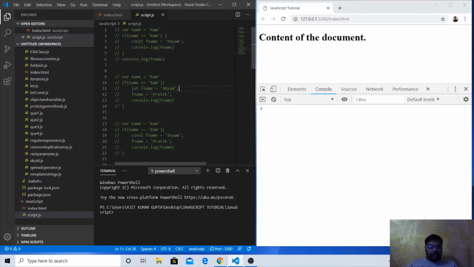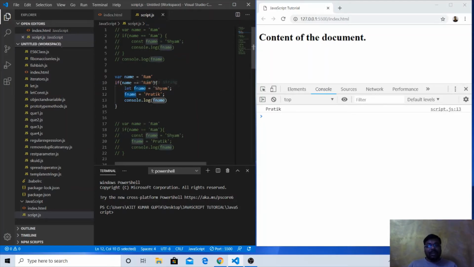Now the same thing, if we do it with let, just to prove it, we did it in the last example only. I did var name equal to ram, again a var variable with name. We are checking if name double equal to ram, checking the value of name. If it is equal to ram, we use the let keyword: let fname, a new variable, fname equal to Syam, and we are reassigning the value.